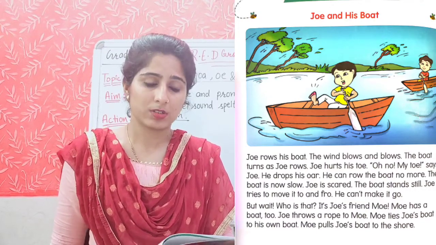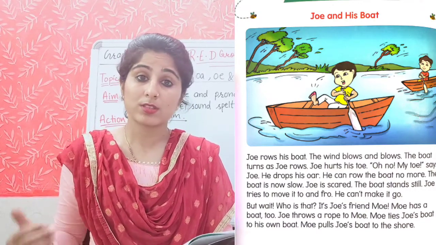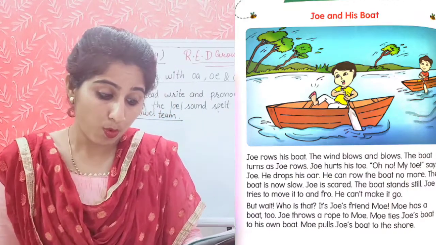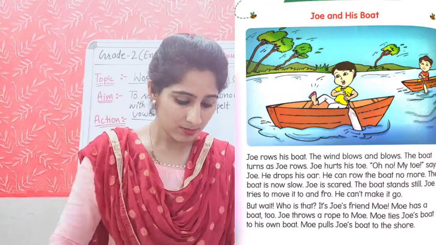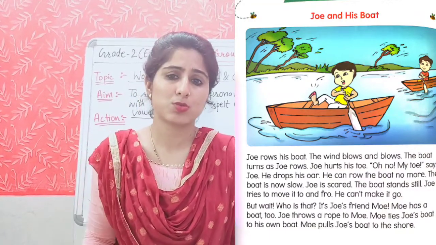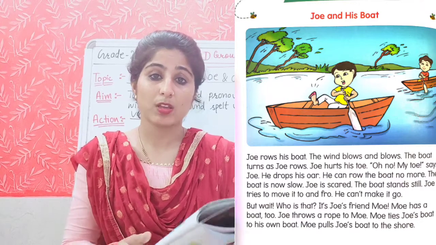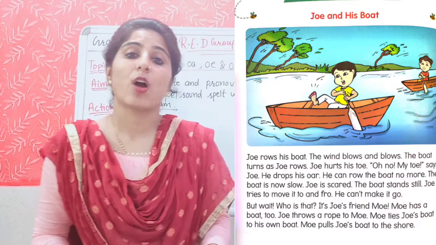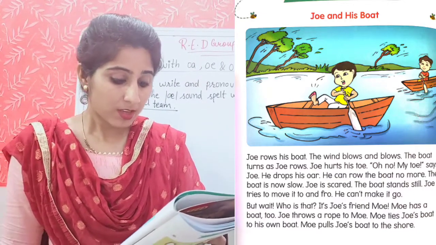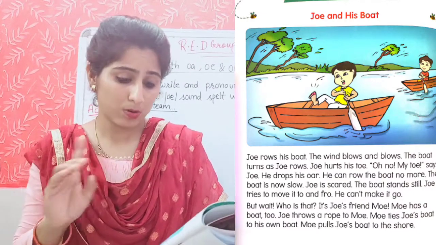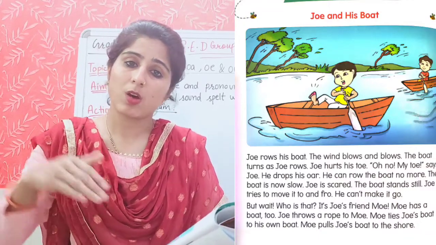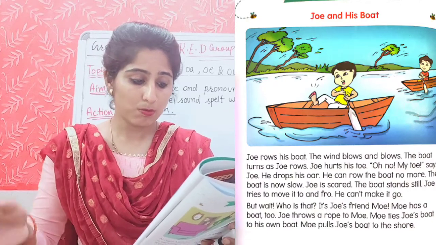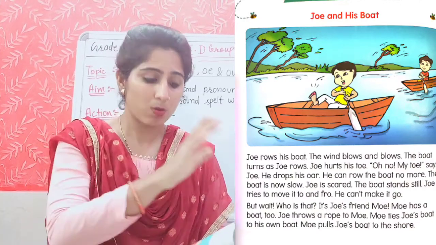Joe and his boat. Joe rows his boat. The wind blows and blows. The boat turns as Joe rows. Joe hurts his toes. Oh no, my toe, said Joe. He drops his oar. He can row the boat no more. The boat is now slow.